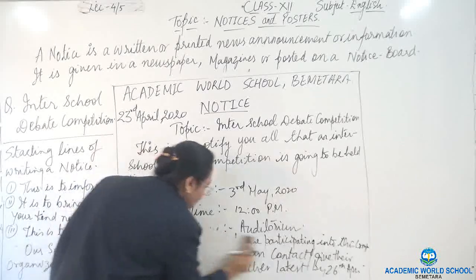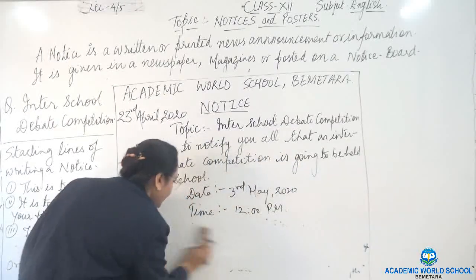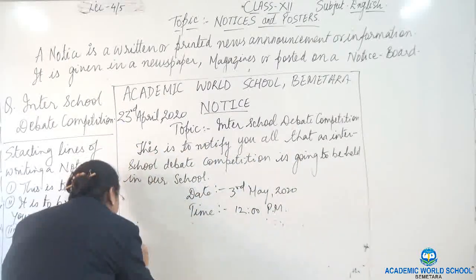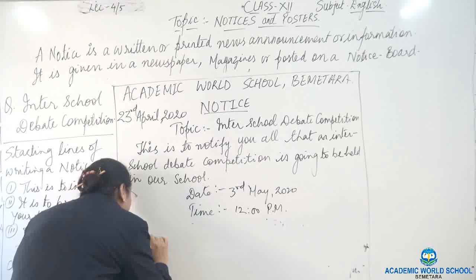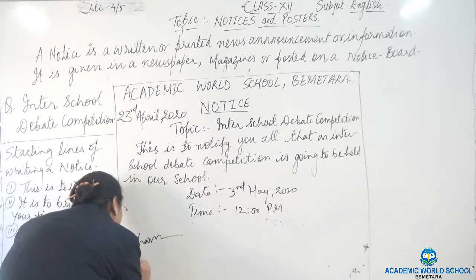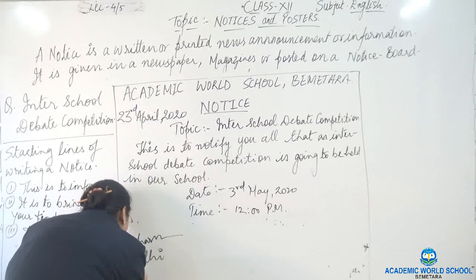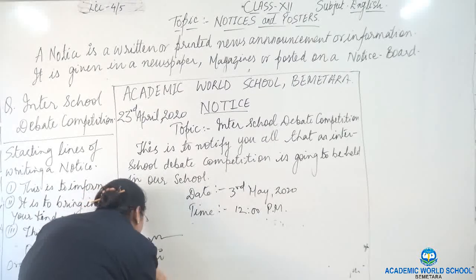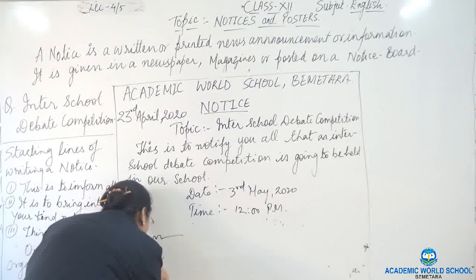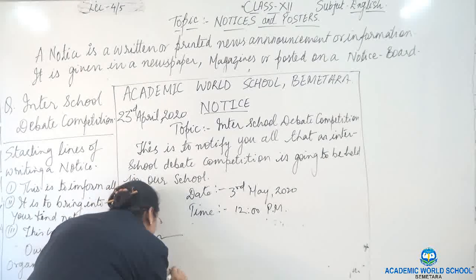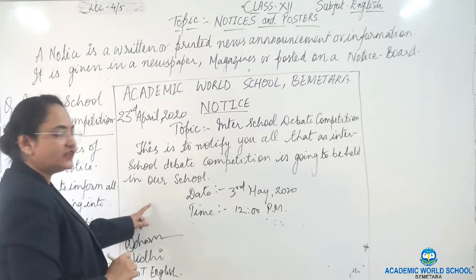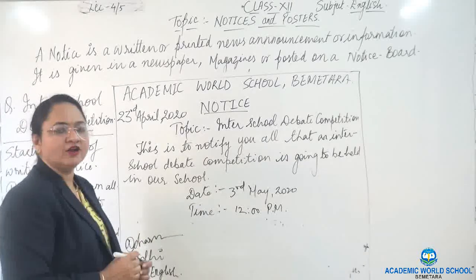Then at the end what I am going to do? I put my signature. Okay. Then the name, and then the designation. Is it clear? So in this manner you have to end your notice.